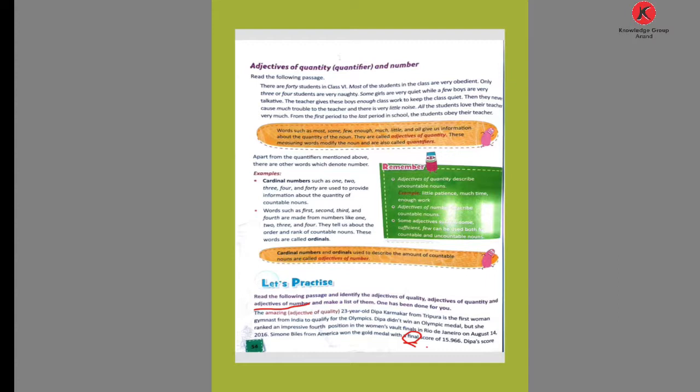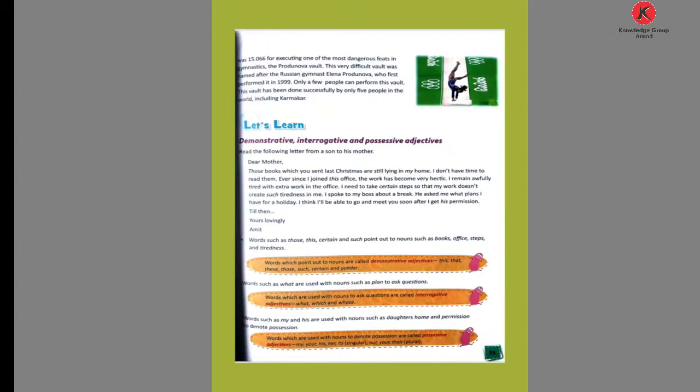Okay. Now the next page. In the next page, look here. Was 15.06 for executing one of the most dangerous feats in gymnastics, the Produnova vault.